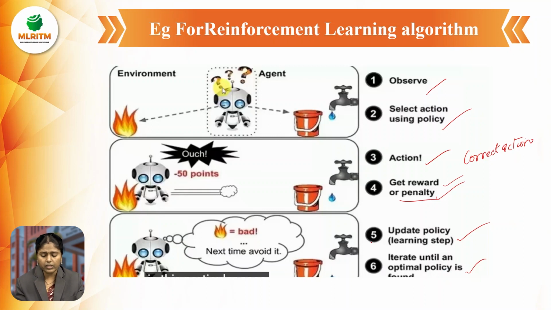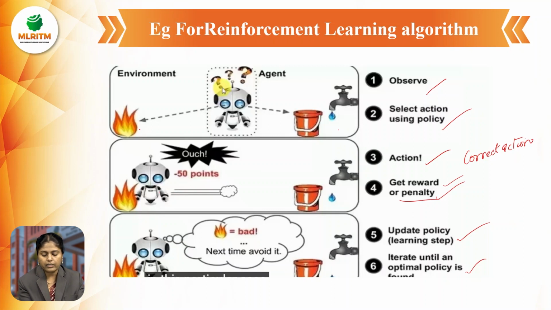See this particular algorithm here: the environment is there, the agent is there, there will be an action, and a policy is performed in this. If the policy is correct and we are doing the correct action, we are getting the rewards here. And next, here we are getting the penalties. Here this particular agent is going near the environment, which is nothing but a fire.